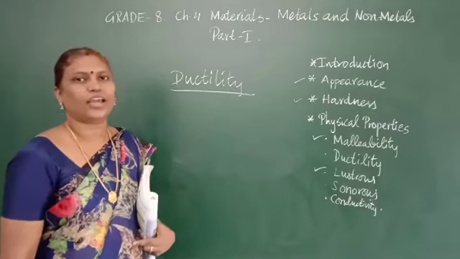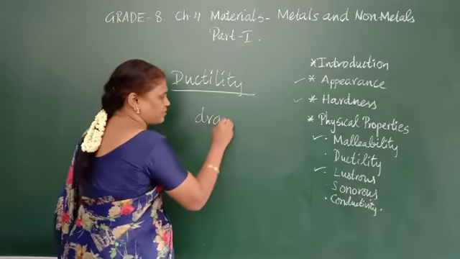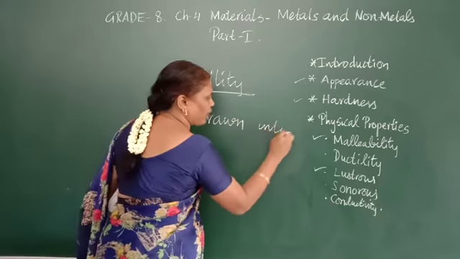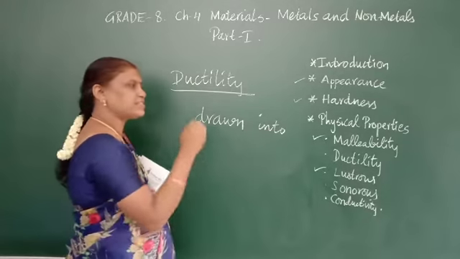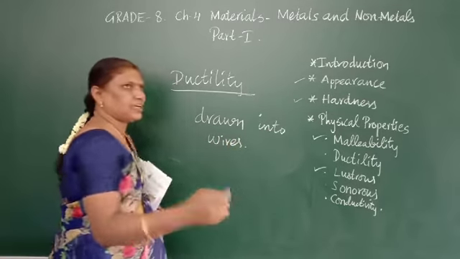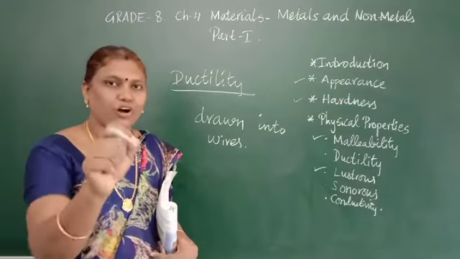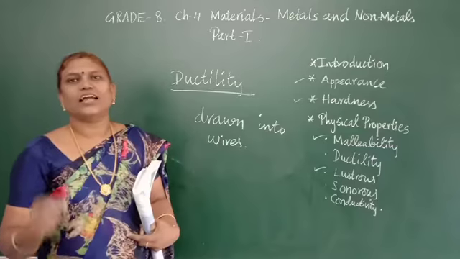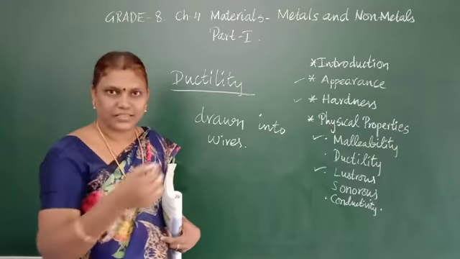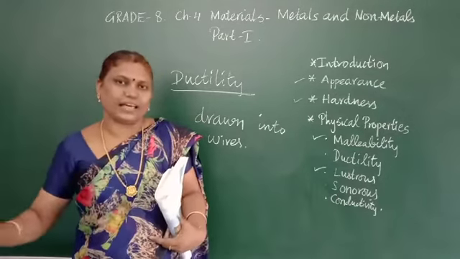Ductility. Ductility means the substance can be drawn into wires. That tendency is called ductility. Drawn into wires means what? You can see the electrical wires, which are made up of copper. That nature is called ductility. When the metals are drawn, it is just made into wires.